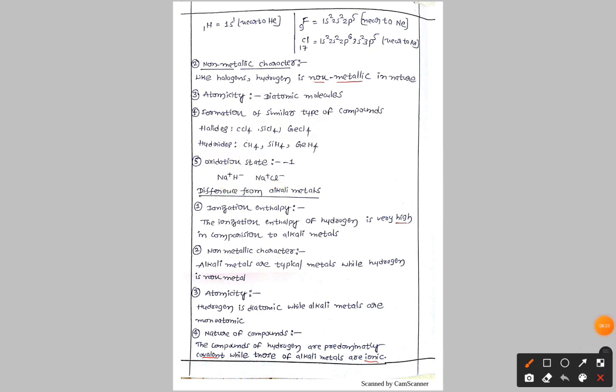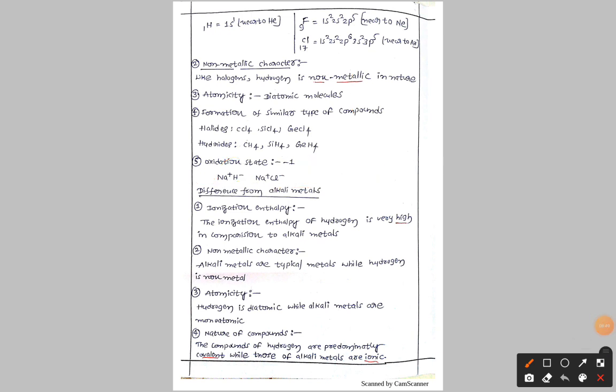Why? Because here sodium has less electronegativity and hydrogen has more electronegativity. As you know very well, the one with more electronegativity pulls the electron towards it. So in the case of metal hydrides only, hydrogen exists in the -1 oxidation state. This is a resemblance with the halogens.